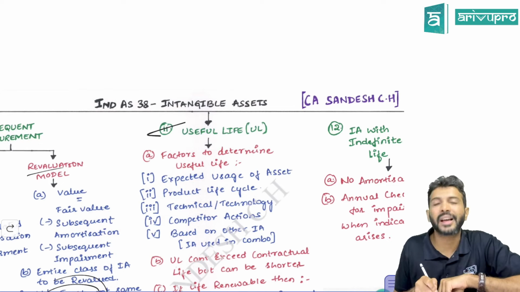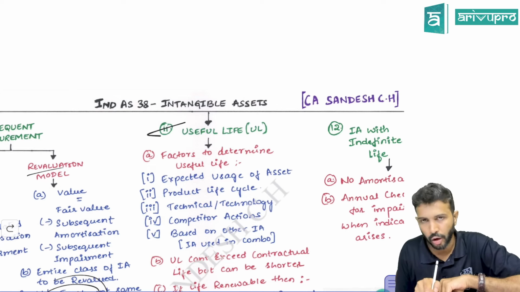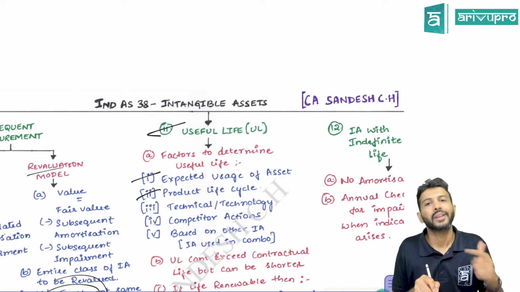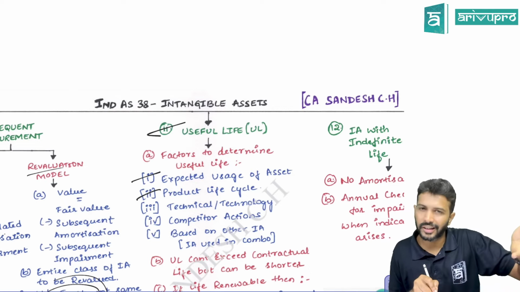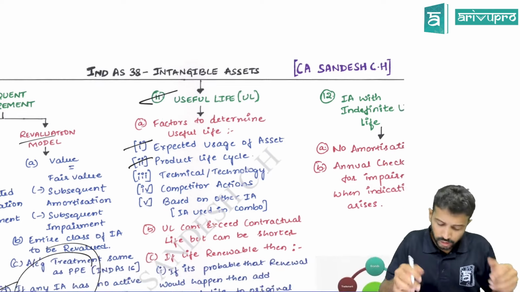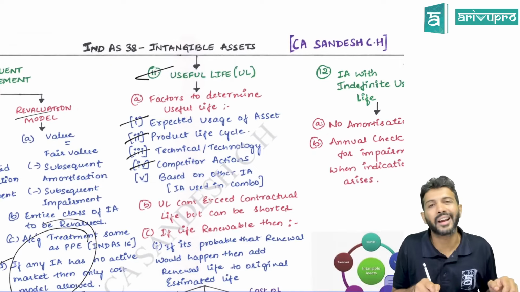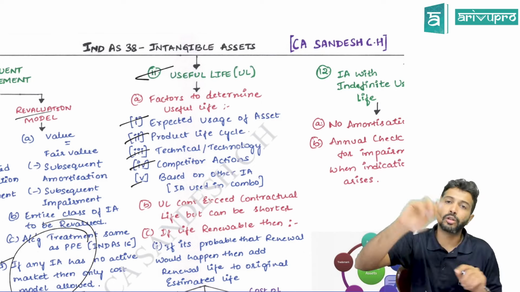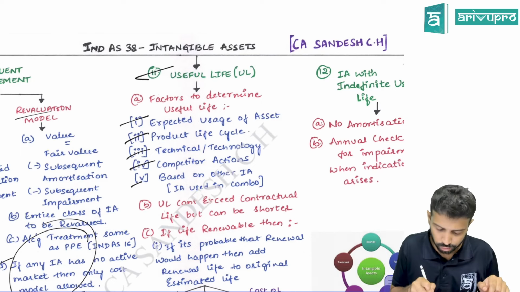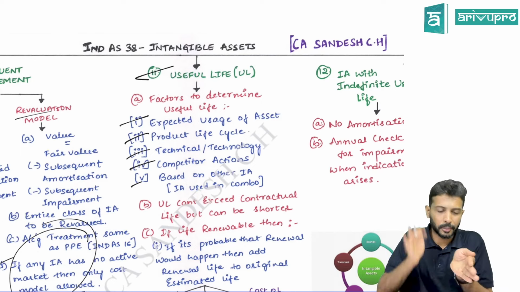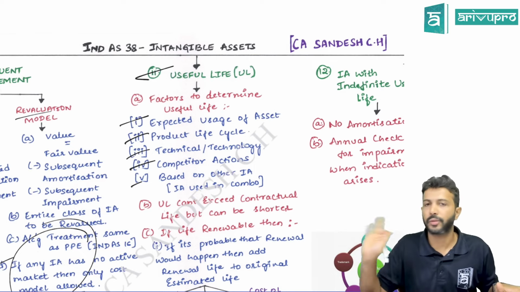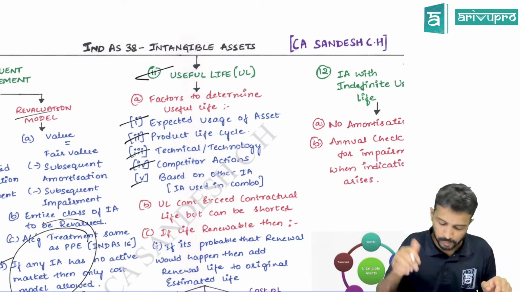So the useful life of an intangible asset is driven by a few factors that I've called out over here. One, usage of the product. Two, the product life cycle. Three, technological factors. Fourth is your industry standard. Fifth is based on your competitor action. And then the intangible asset's useful life can be based on another asset also. Like I had given you an example, software 1 is used to produce software 2. If software 1 becomes outdated, software 2 also will become outdated. That's what we mean by that.